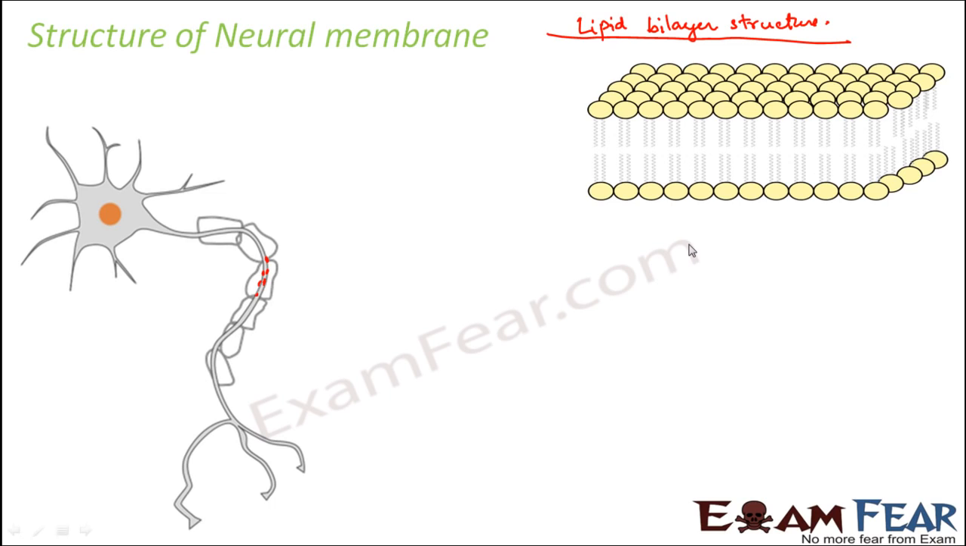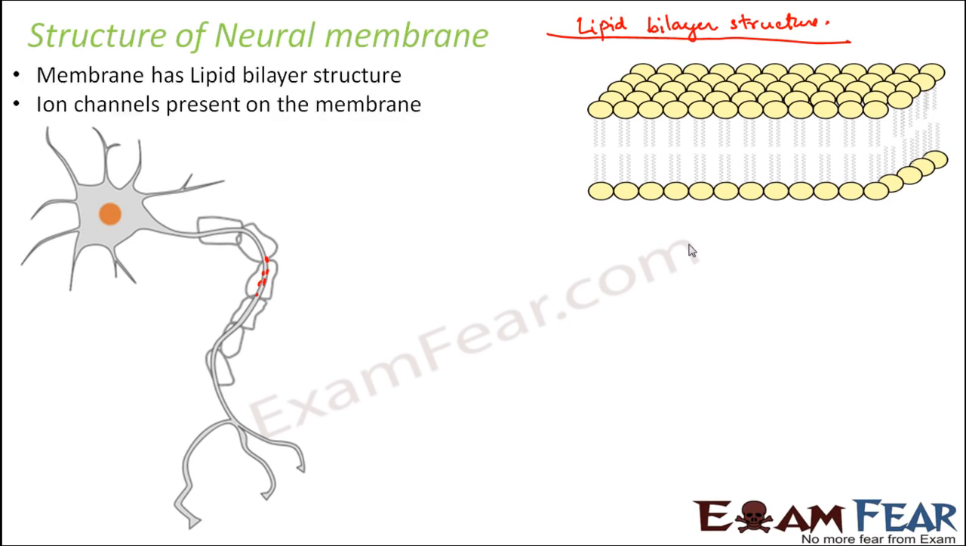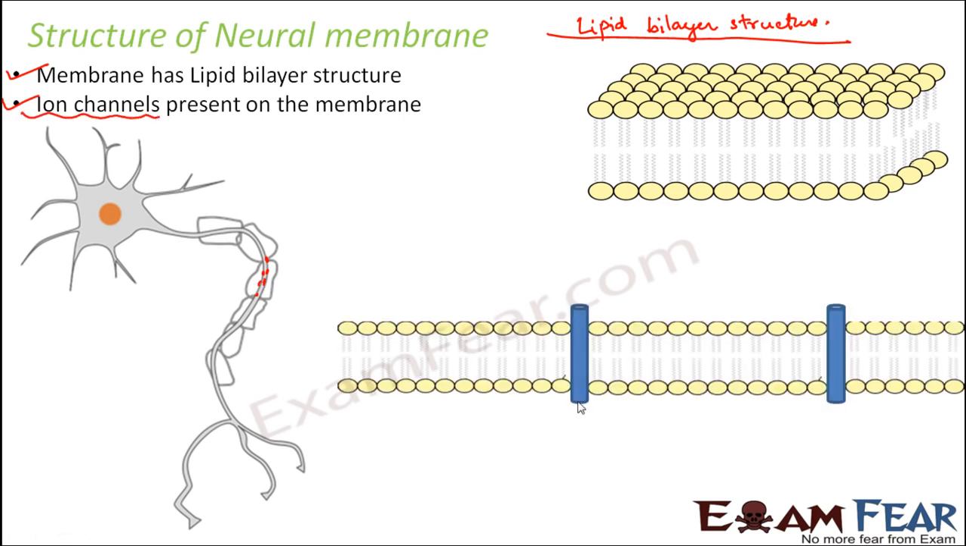Now what can be done if we want ions to pass through it? For that purpose, we have specific channels known as ion channels. So the membrane has the lipid bilayer structure, and since the lipid bilayer structure is an insulator by nature, there are ion channels present on the membrane, something like this. These are the channels which can allow passage of ions across this membrane. Right now the membrane I am talking about is the neuron membrane, which is present everywhere surrounding this neuron.